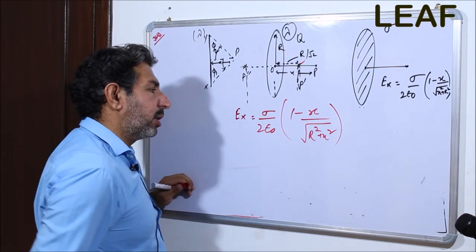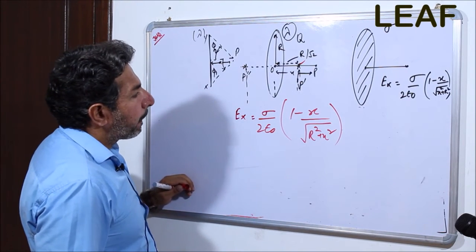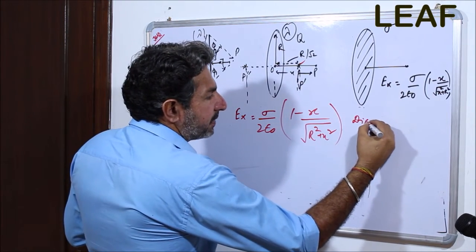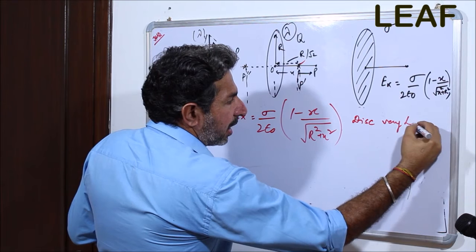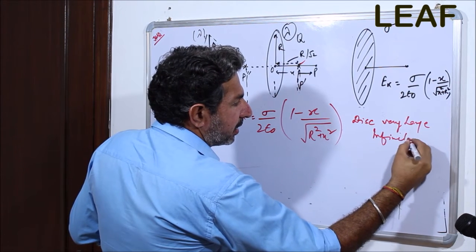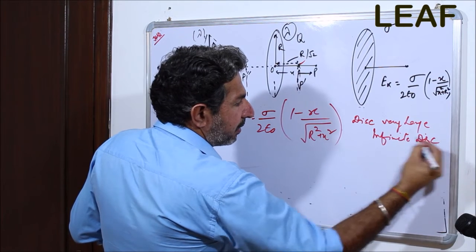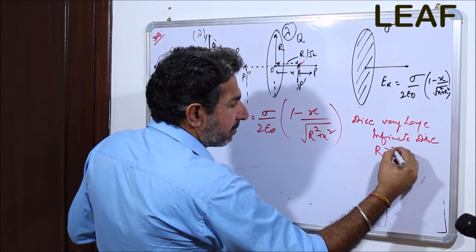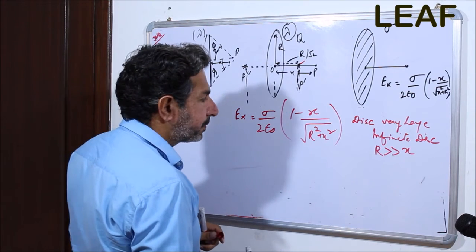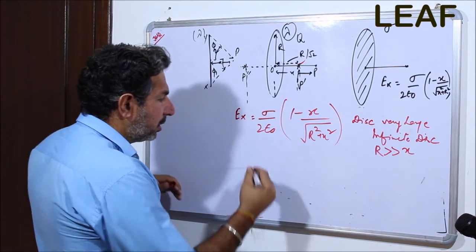Right. Now the question comes like this. What if the disk becomes very large, meaning an infinite disk, meaning r is much greater than x? What are we going to do?